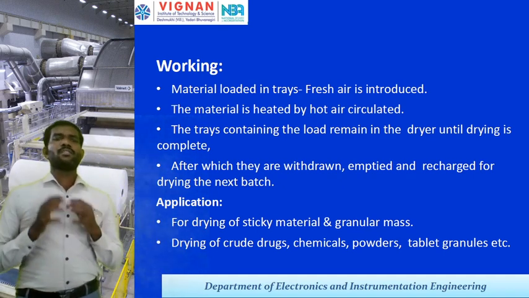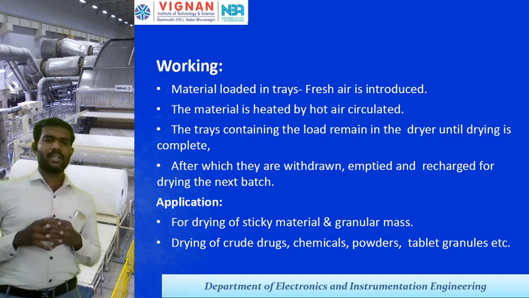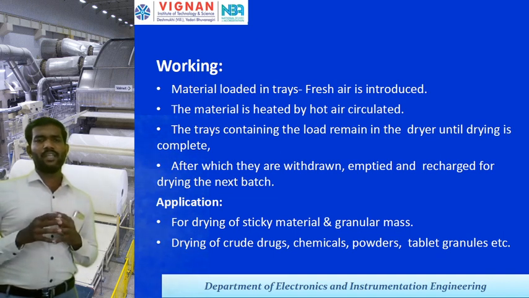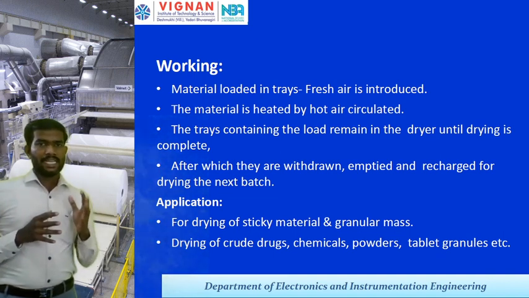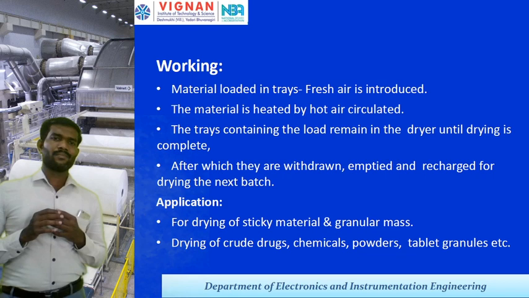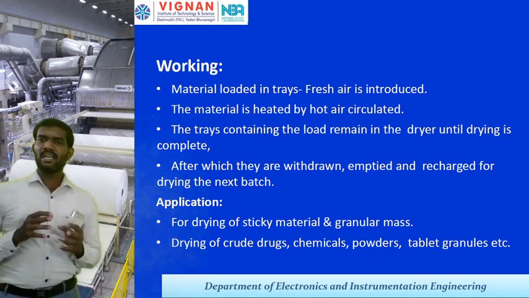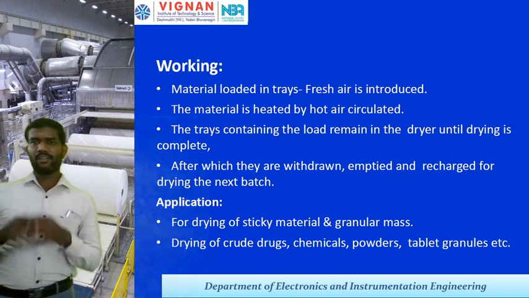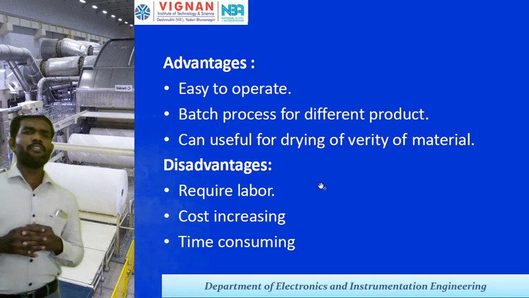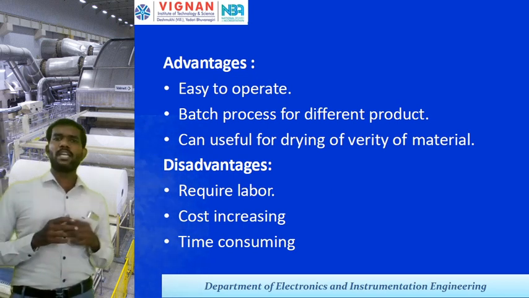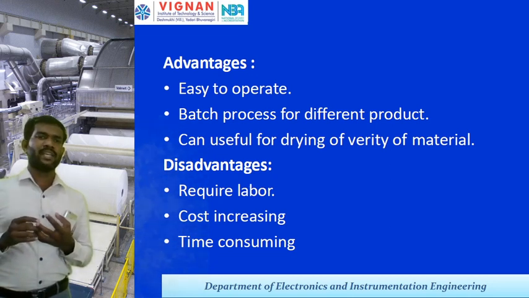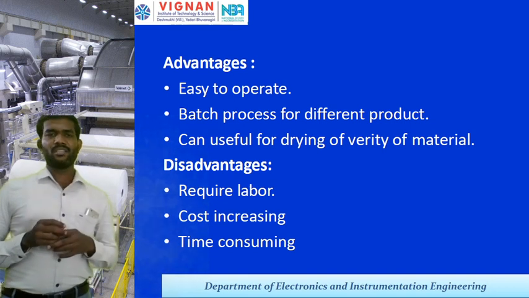Now the applications of the tray type dryer: drying of sticky material and granular mass, drying of crude drugs, chemicals, powders, and tablet granules, etc. Coming to the advantages, it is easy to operate, and as a batch process for different products it can be useful for drying a variety of materials.